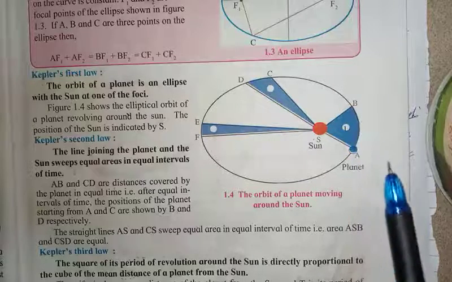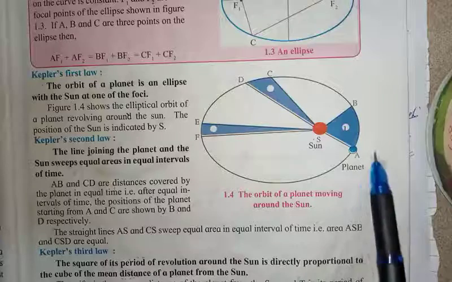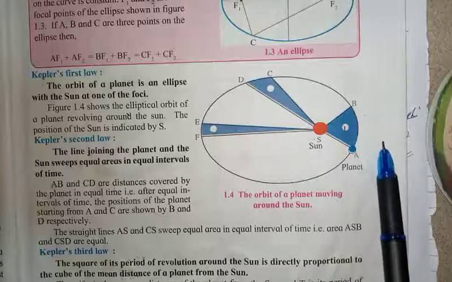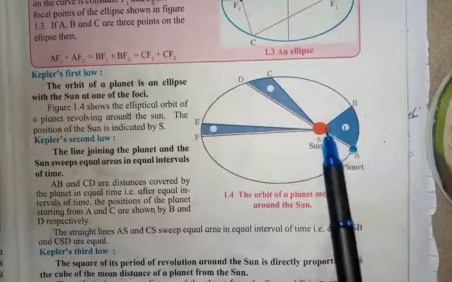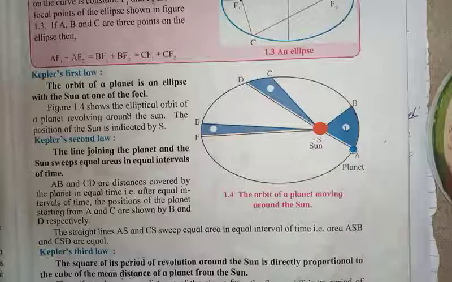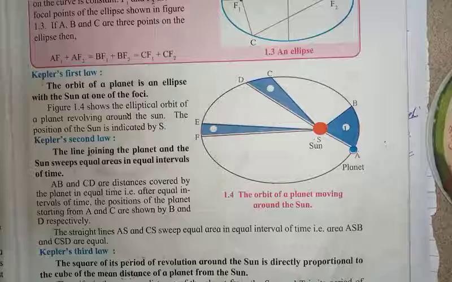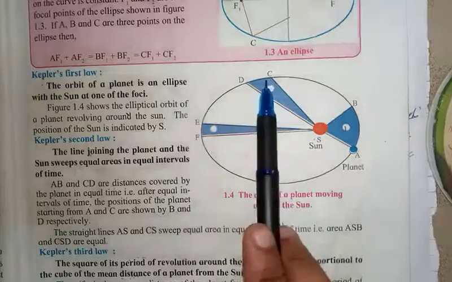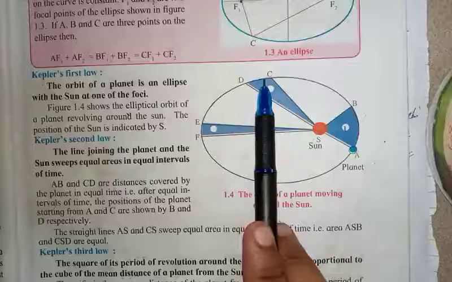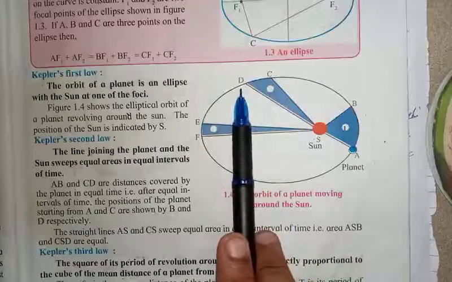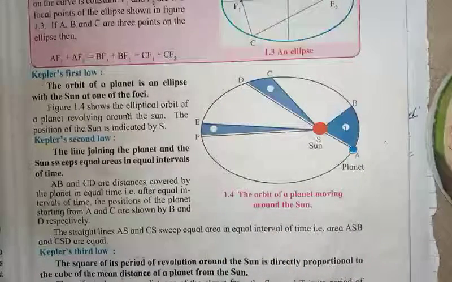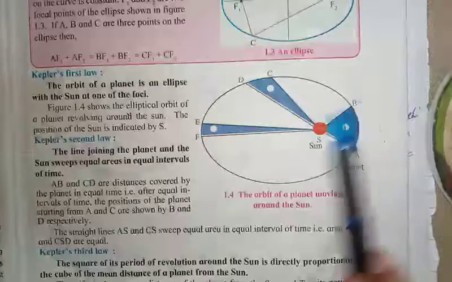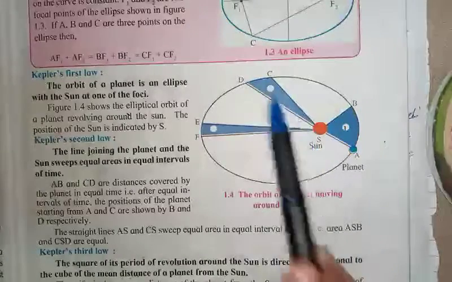We can say that the planet has moved from position A to position B in 1 month. In other words, the radius vector has swept an area ASB. In case 2, similarly, when the planet is at position C and after a month is observed at point D, the vector has swept an area CSD. According to Kepler's law, area ASB is equal to area CSD.